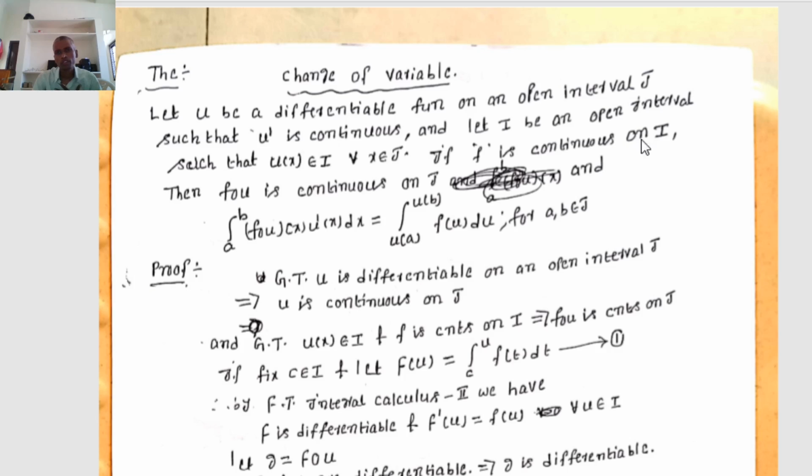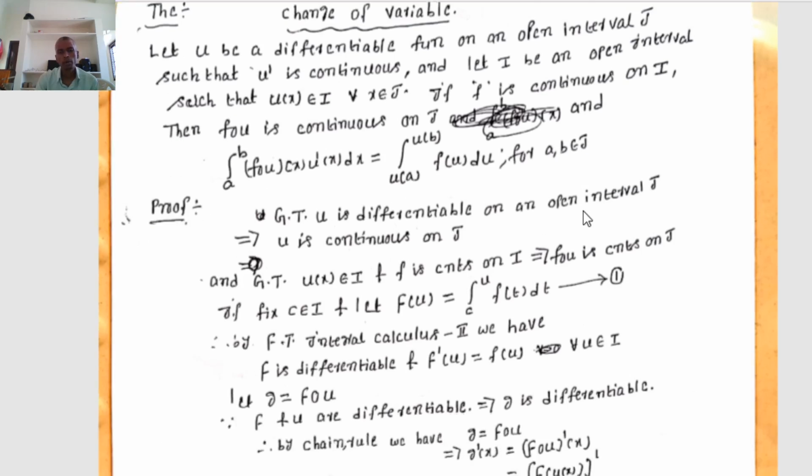Here, small u is a differentiable function on an open interval J such that u dash is continuous, and I is an open interval such that u of x belongs to I for all x in J. If small f is continuous on I, then we have to prove that f circle u is continuous on J, and show that the integral from a to b of f circle u of x times u dash of x dx equals the integral from u of a to u of b of f of u du for a, b belonging to J.